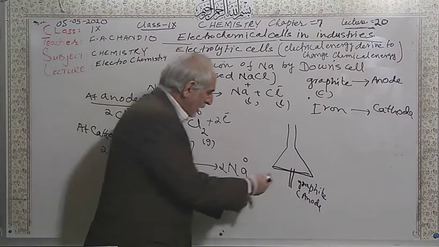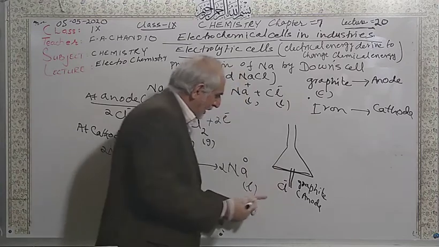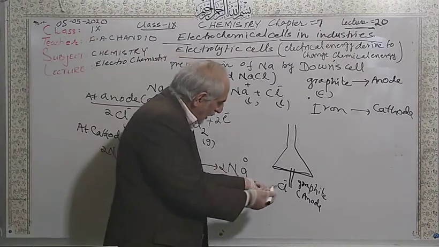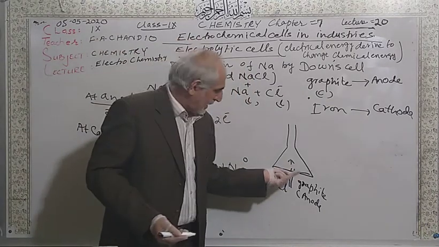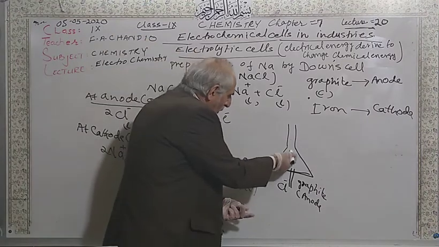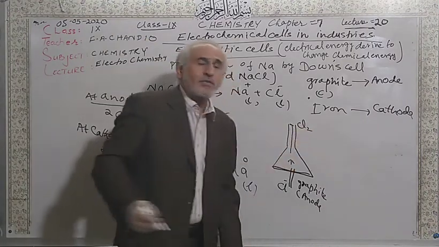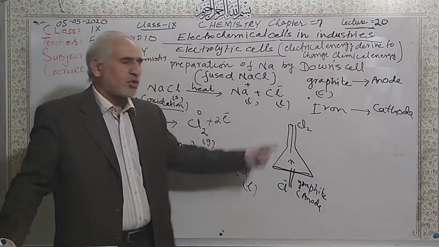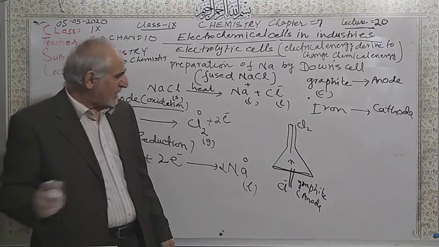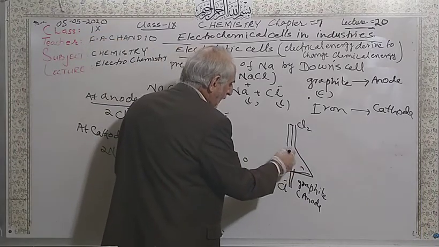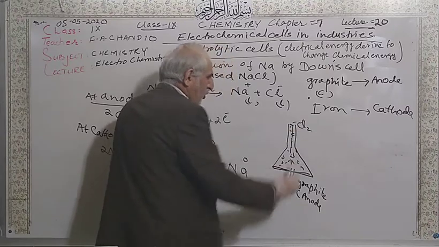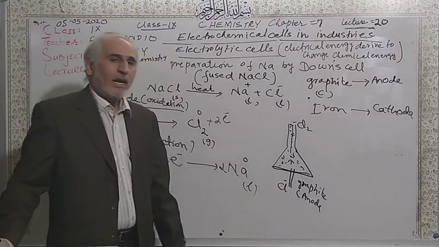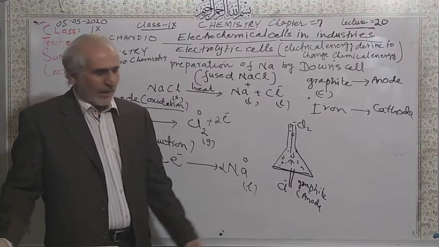So these chloride ions accumulate at the anode because there is oxidation at the anode. They are going to enter the funnel here, and from here the chlorine gas is going to be collected separately. There will be no contact of the chlorine gas with the sodium metal. These chlorine gas bubbles are shown in the diagram in the funnel here, and you have to collect chlorine gas here. So this is graphite, which acts as an anode, shown in black at the bottom.